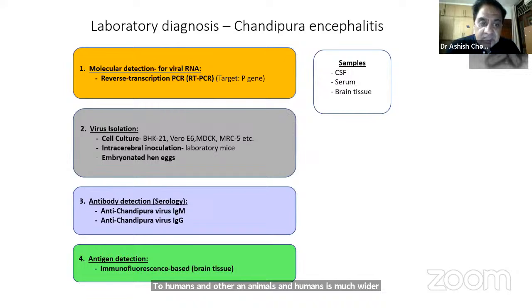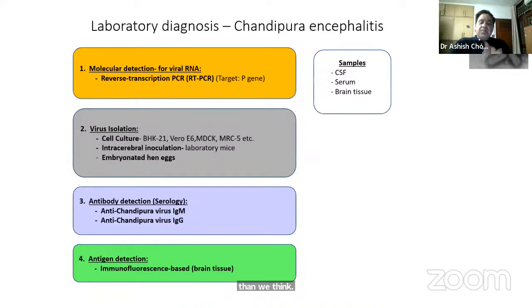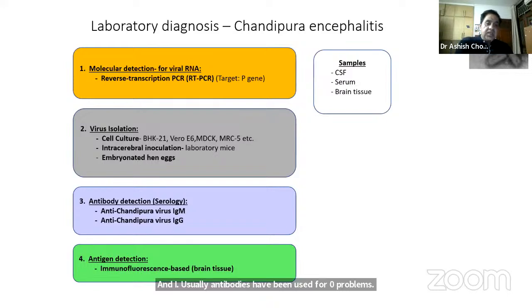For serology, IgM antibodies are available. A capture ELISA is preferred, but commercially, kits are not easily available for this virus, and IgG antibodies have been used for seroprevalence. Antigen detection in brain biopsy tissues by immunohistochemistry or IFA-based studies is available with reference centers like NIV Pune. For a conventional virology lab, what we need is an RT-PCR, a reverse transcription PCR, and if possible, standardized kits for serology IgM, which are not easily commercially available as of now.